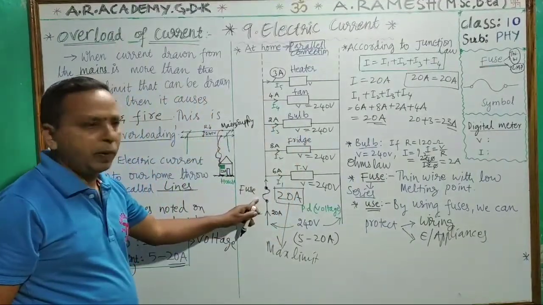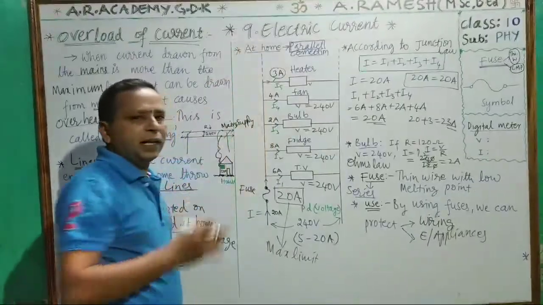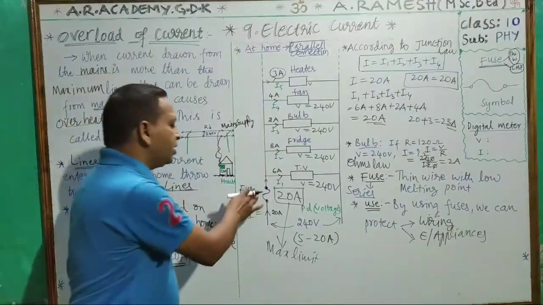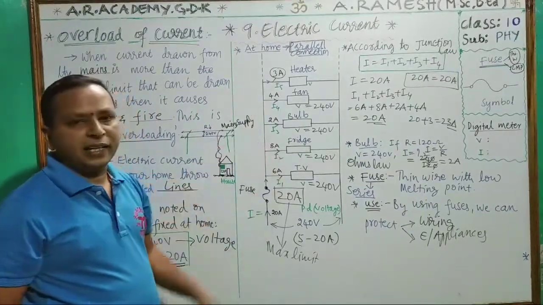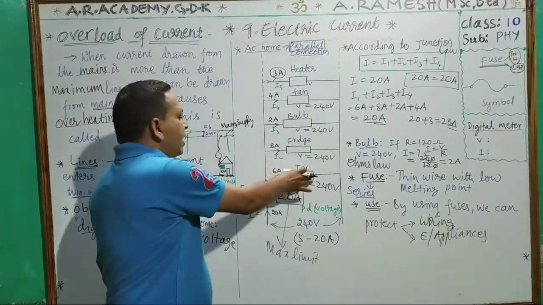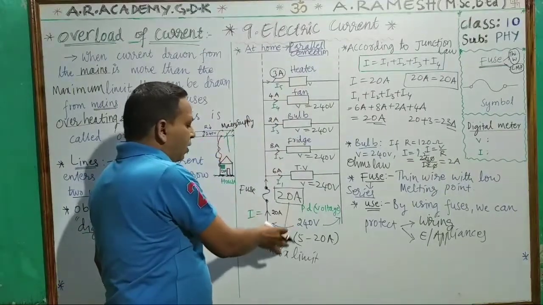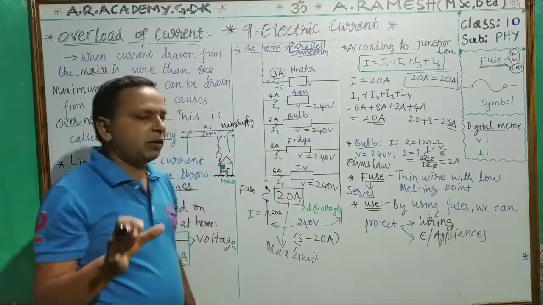The circuit will open and all the electrical appliances are protected by this fuse. In this way, a fuse will protect all the electrical appliances if any appliance tries to draw more than the maximum limit.